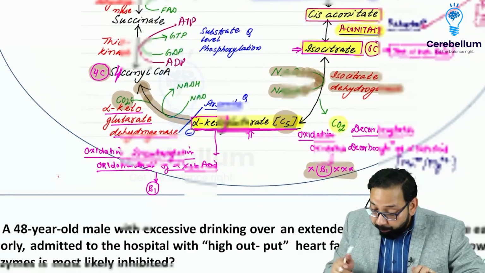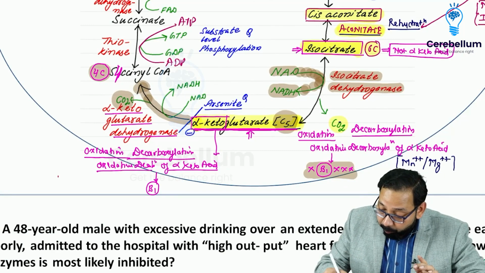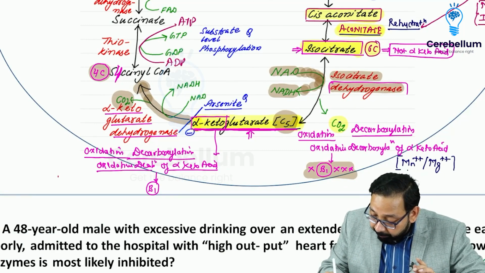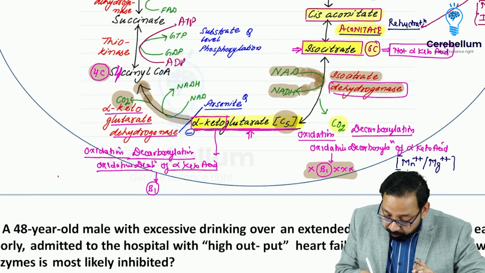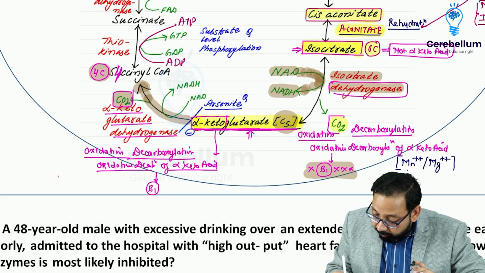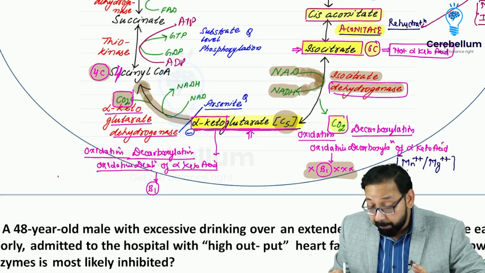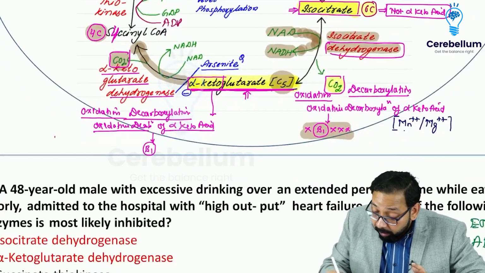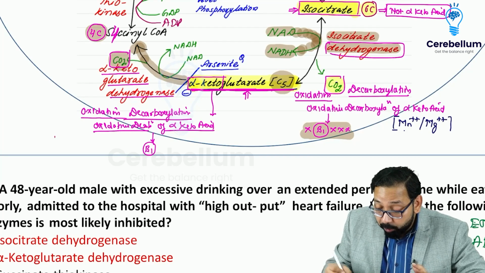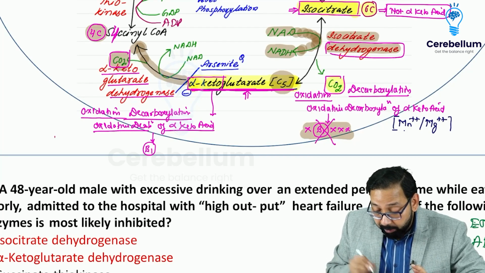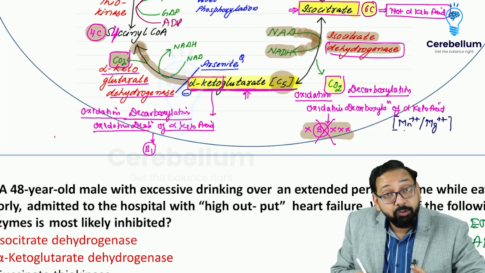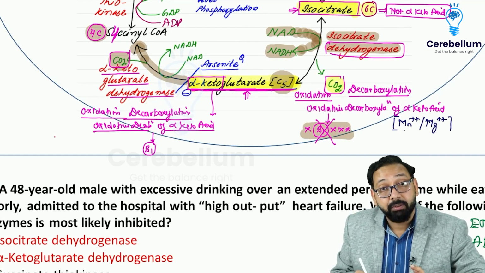So in both of these dehydrogenases, CO2 is removed and oxidative decarboxylation occurs. But in isocitrate dehydrogenase the cofactor is not B1, while in alpha ketoglutarate dehydrogenase the cofactor is B1.